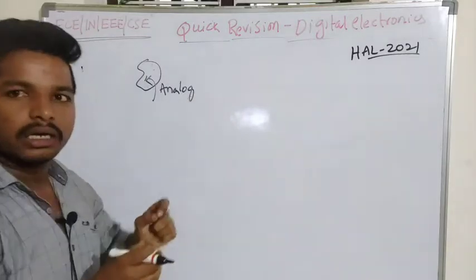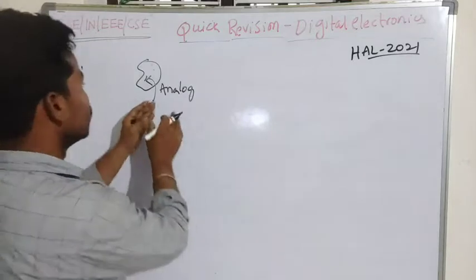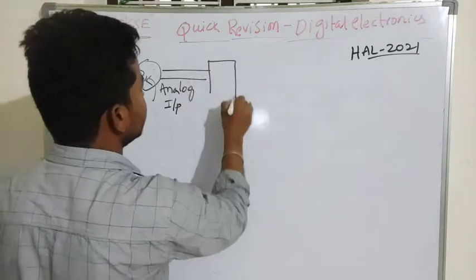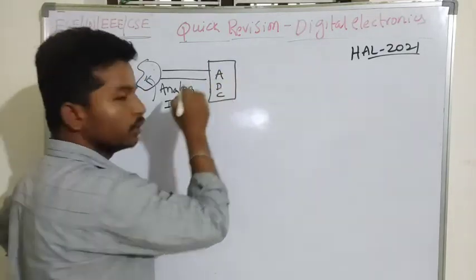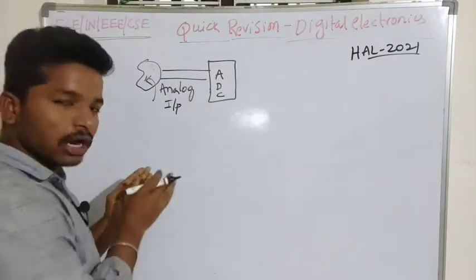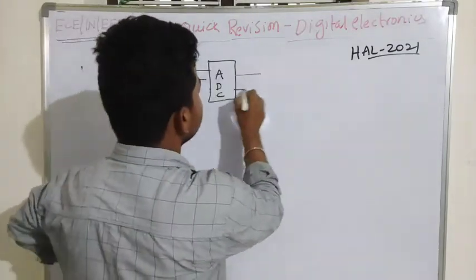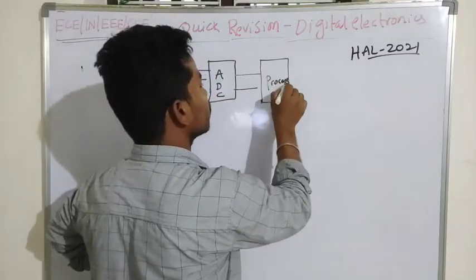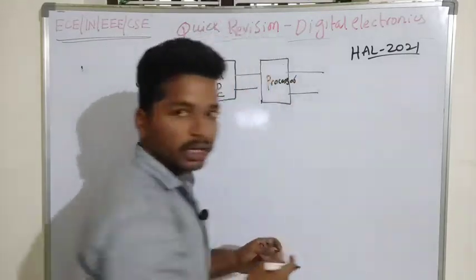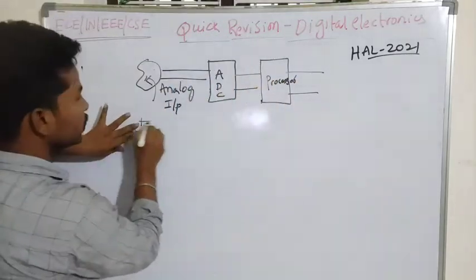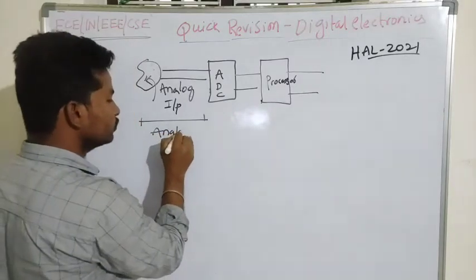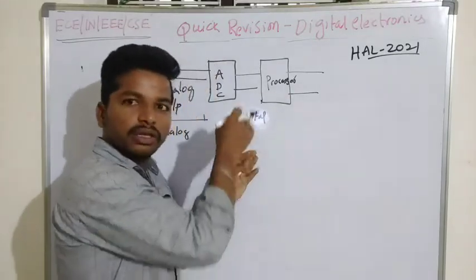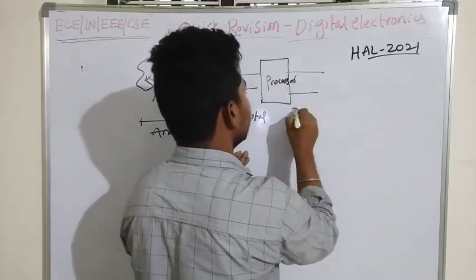So we will see the basic block diagram of a digital system. It will be the analog input. This analog input is given to the ADC, where the ADC converts an analog signal into a digital signal. This is then given to a computer or a processor. From here onwards, it is digital, where after processing this information, the processor provides a digital output.